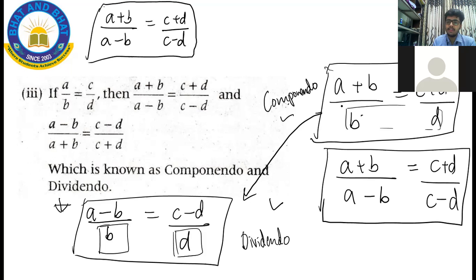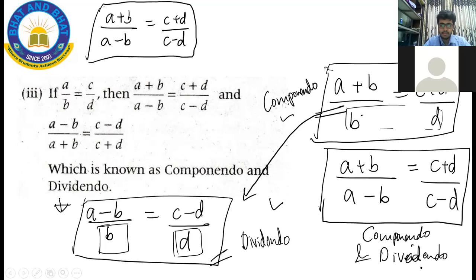This is only componendo, this is only dividendo, and this is componendo and dividendo. So remember, this is another extra thing to remember. Either it can be A minus B by A plus B, or A plus B by A minus B, which is equal to this. These properties will be useful when you are solving the problems.